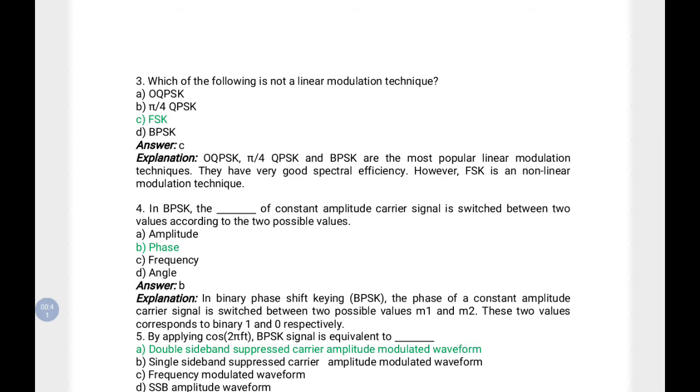In BPSK, the phase of a constant amplitude carrier signal is switched between two values according to the two possible values. So in BPSK, which parameter is varying? It is the phase. The phase is the parameter that is varying between two possible values.